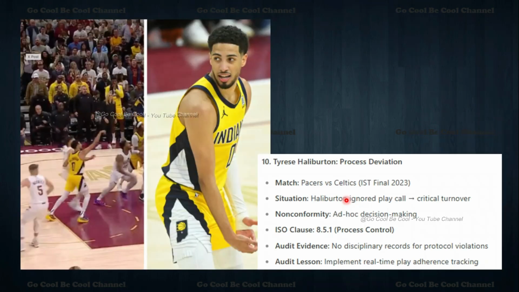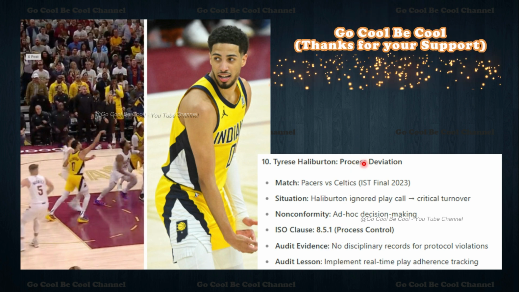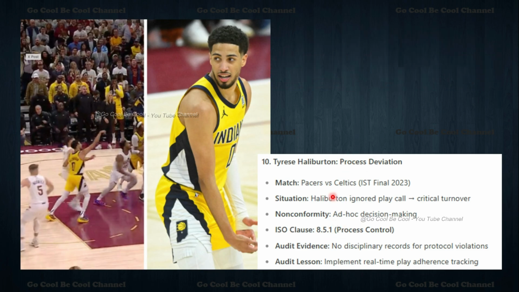The last and beautiful example is Tyrese Haliburton, process deviations, the Pacers versus Celtics, IST final 2023. Haliburton ignored a play call, causing a critical turnover. Ad hoc decision making is 8.5, process control. No disciplinary records for the protocol violation. Implement real-time play adherence tracking. So in case of process deviation, what we are supposed to use is 8.5.1. Please remember, my dear friends, 8.5.1 is one of the beautiful areas. Whenever there is a deviation, we can simply locate this one. Haliburton is a beautiful example that we can locate.